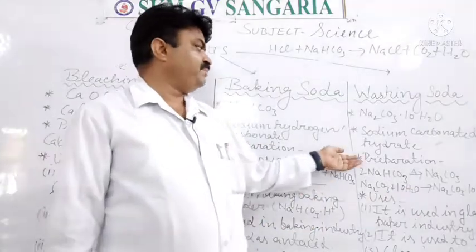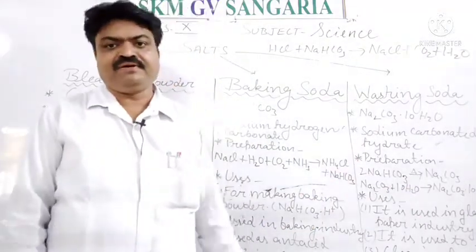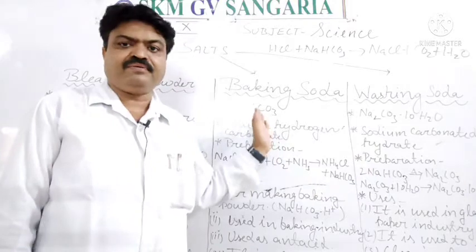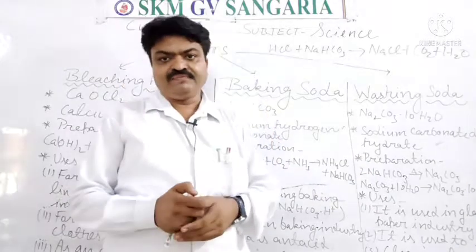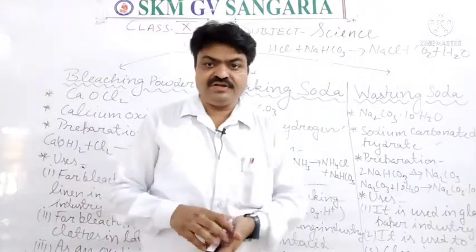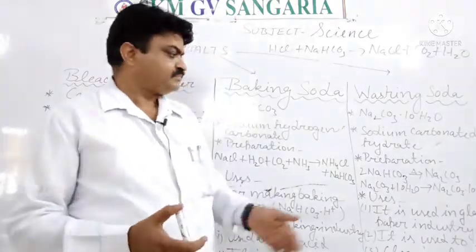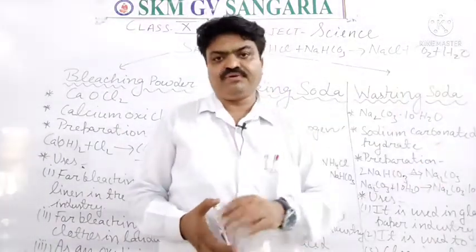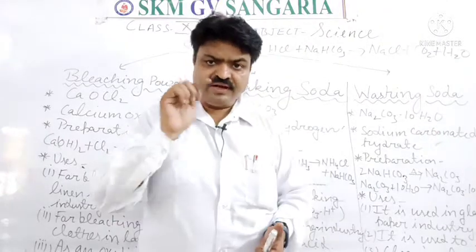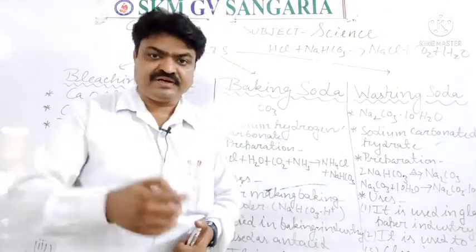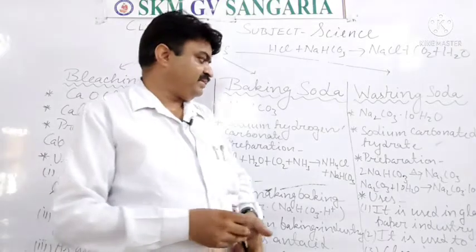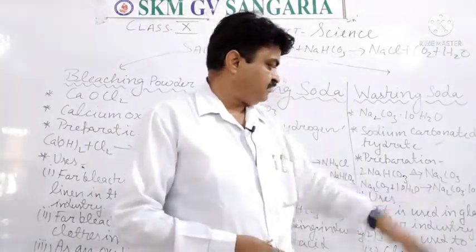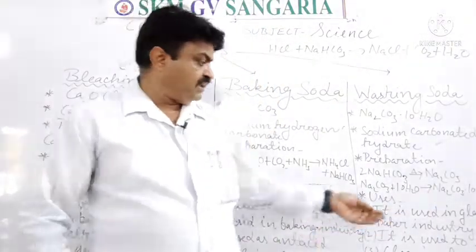Now we come to the preparation. How is it prepared? It is prepared with the help of baking soda, student. When the baking soda is heated, it is converted into sodium carbonate. Now when that sodium carbonate is reacted with 10 molecules of water, what do we get?